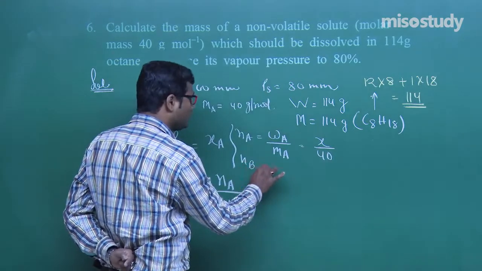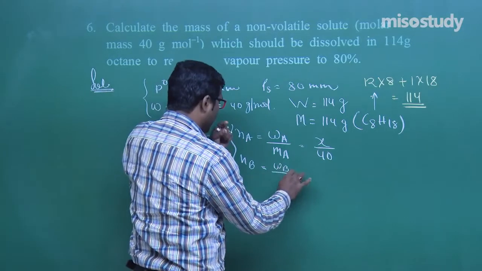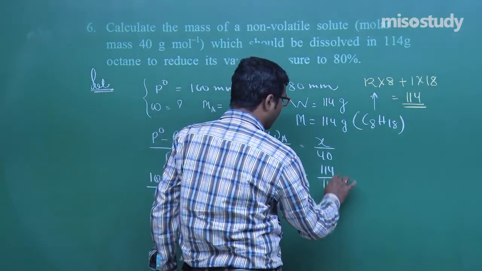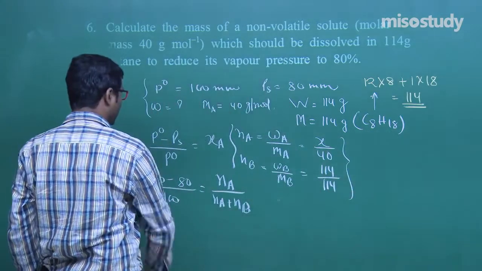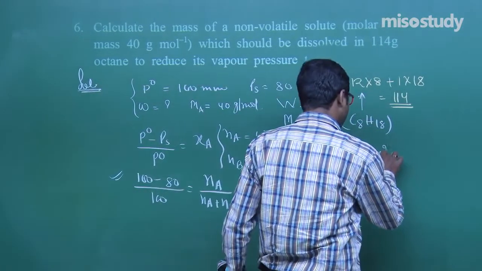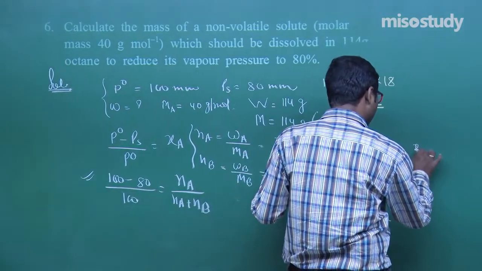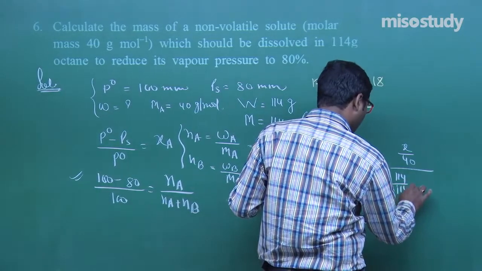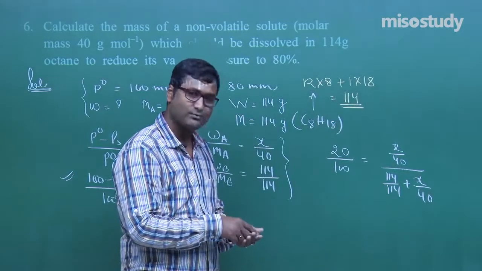What is the number of moles of B? That is the given mass, that is WB upon MB. What is WB here? 114 upon 114. Now, put the value here, what we get, listen carefully, my friend. That is 20 upon 100 is equal to X upon 40 divided by 114 upon 114 plus X upon 40. Yes, sir, you are absolutely right.